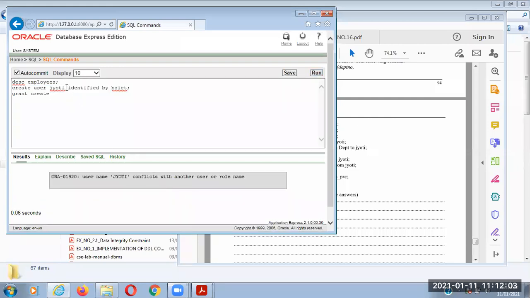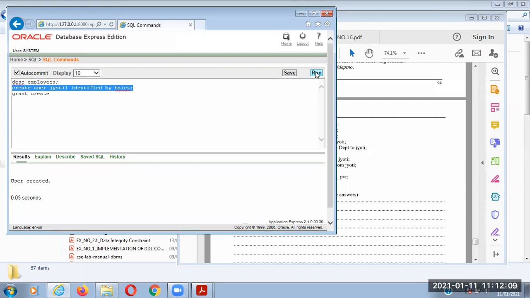If I want to create another user Jyoti1, जर ऑलरेडी युजर क्रिएट असेल तर ते युजर क्रिएट होणार नाही. Jyoti1 युजर क्रिएट करतो. So the user is created now. Okay, so it is created using create user, username identified by password. Okay, password may be anything, but there must be at least a single character.